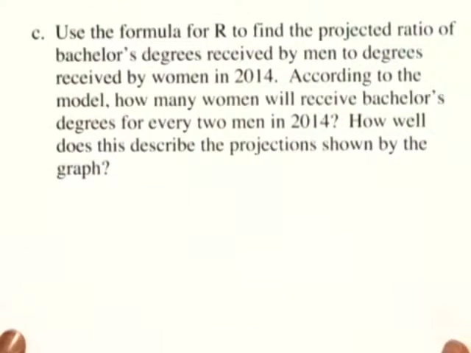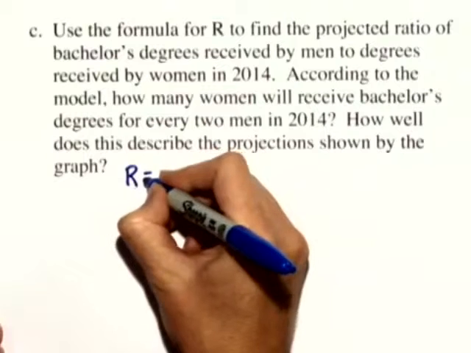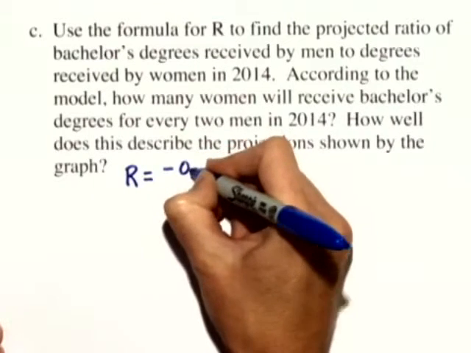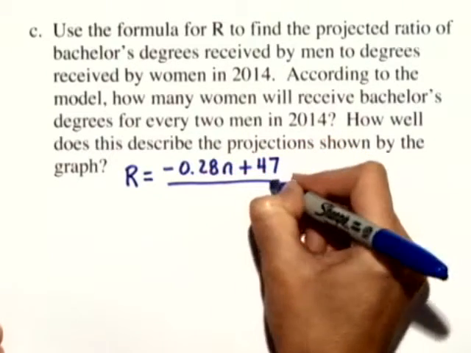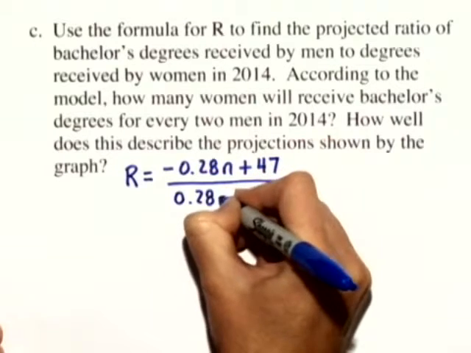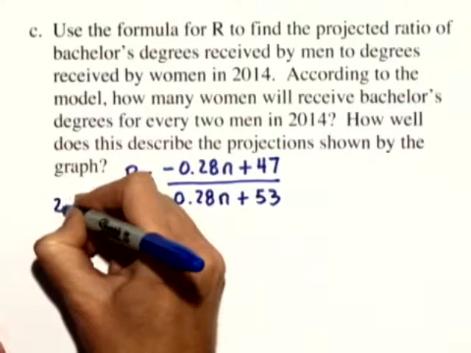Now, in Part C, we want to use that formula R to find the projected ratio of bachelor's degrees received by men to degrees received by women in 2014. According to the model, how many women will receive bachelor's degrees for every 2 men in 2014? And how well does this describe the projections shown by the graph? First, let's rewrite the ratio from Part B. R equals negative 0.28N plus 47 divided by 0.28N plus 53. We're looking at the year 2014 in this case.